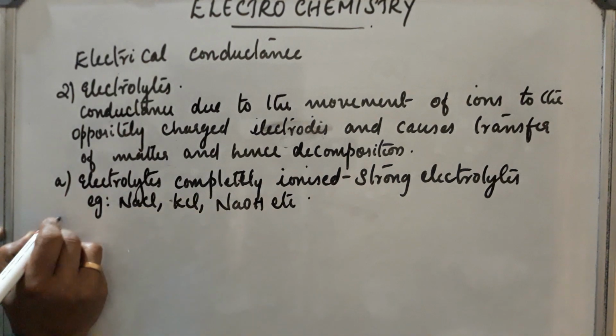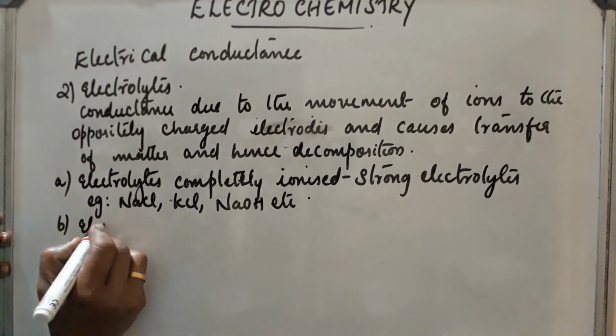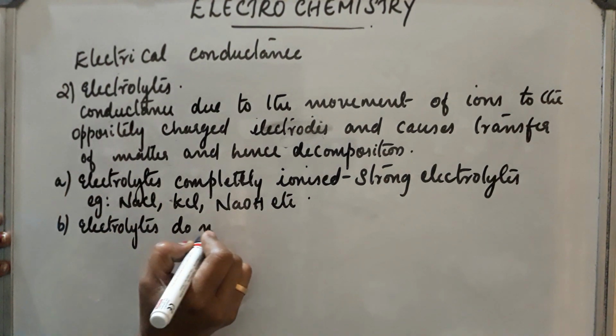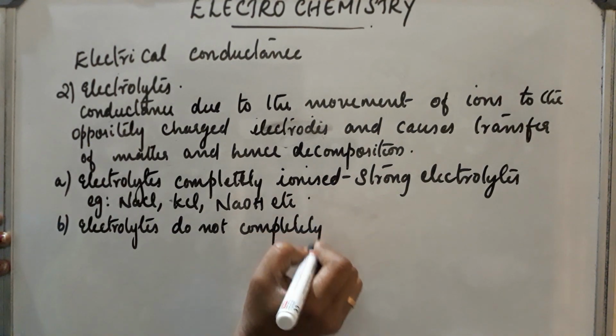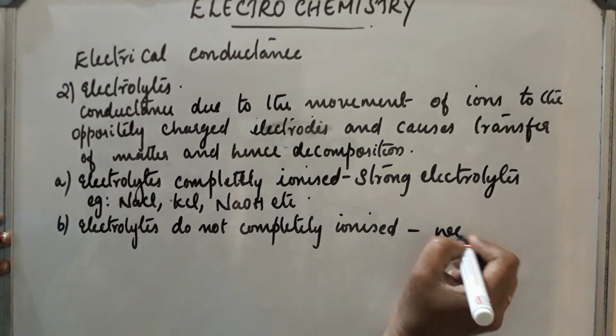Electrolytes which are not completely ionized in their solutions are called weak electrolytes.